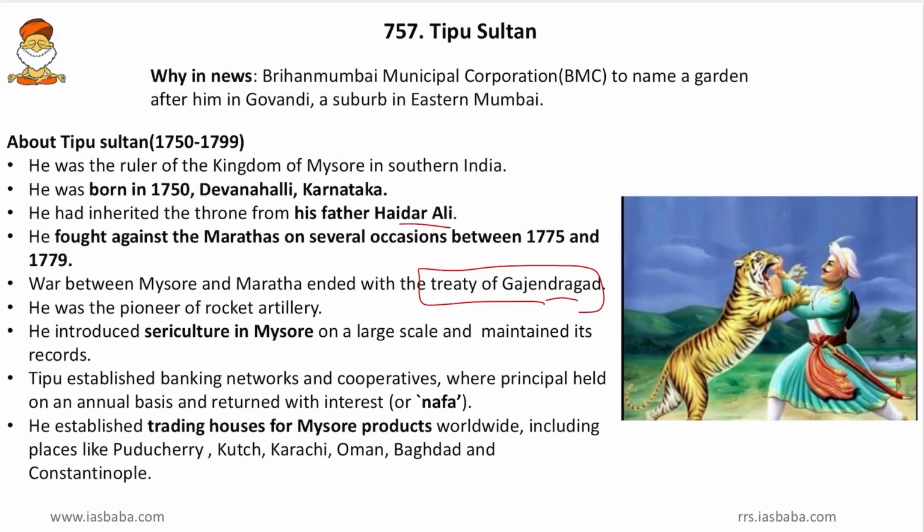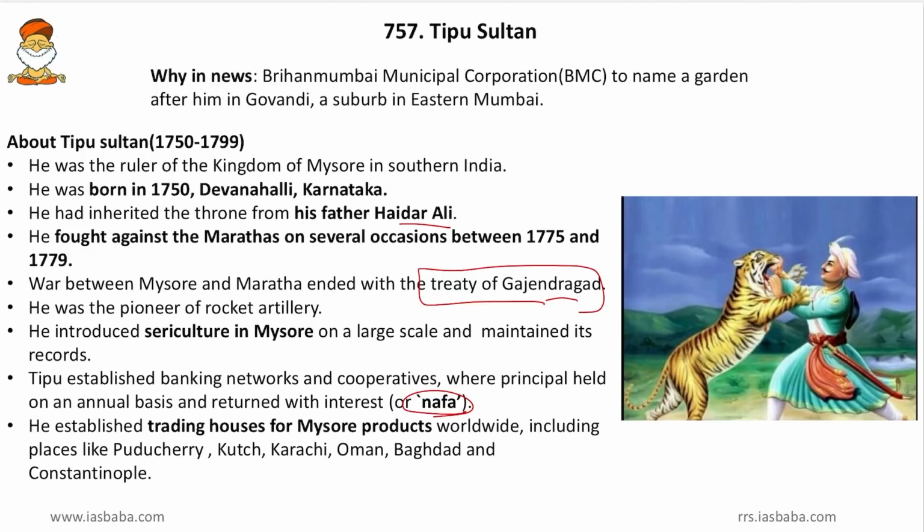Then he was the pioneer of rocket artillery. So friends, for the same reason, he is being paid tribute at NASA. Then he introduced sericulture in Mysore on a large scale and maintained its records. So he not only encouraged sericulture, but he also maintained the records of the same. That is, the data and information were very much updated in his kingdom. Then Tipu established banking networks and cooperative societies, where the principals were held on an annual basis and returned with interest, that is the Nafa. So even the banking system was well established in Tipu's kingdom.